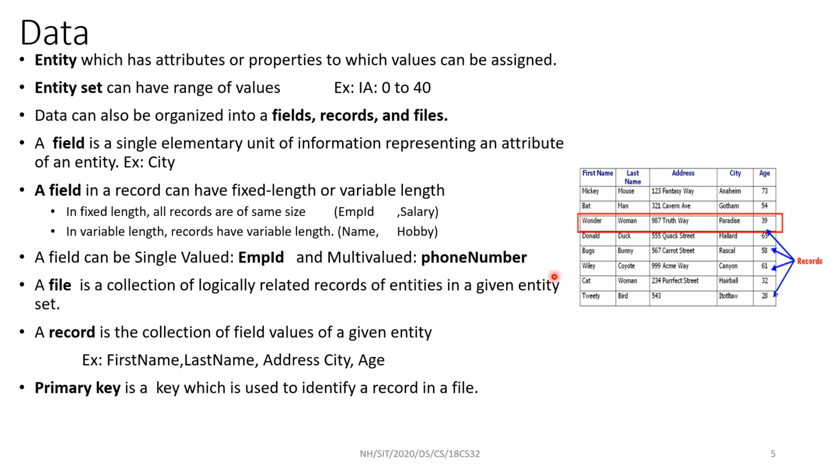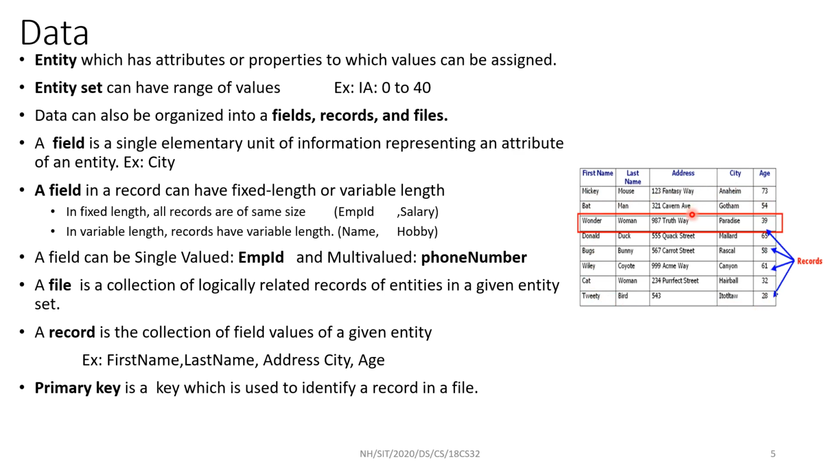So a file is a collection of logically related records. As you can see, here we don't have any book information or information about products. This pertains to employees only. All this information is related to one such logically related set of records of entities.